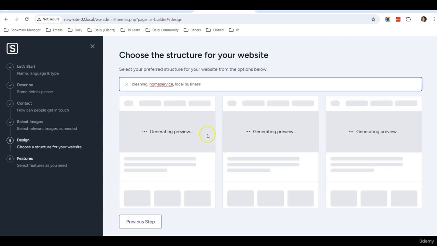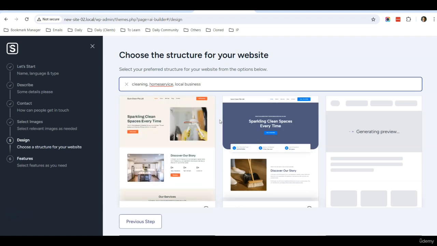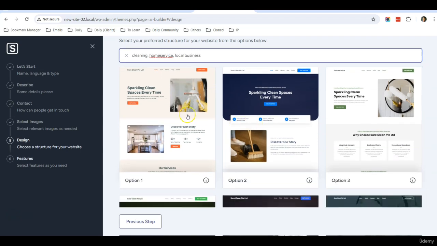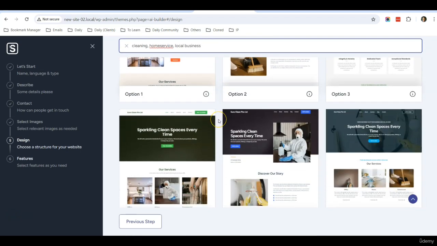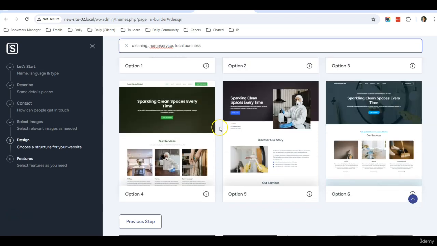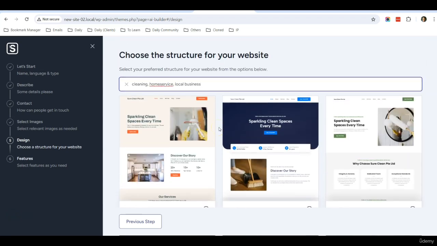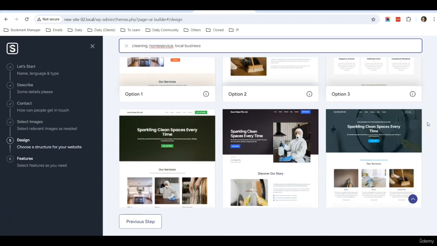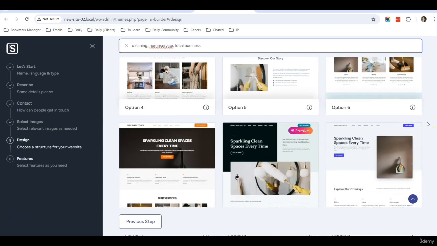The next step, what we are going to do is select the template for our website. So these are all the templates, how it will look like with all the images that we have selected. So you can see that there are a lot of website templates here that you can choose.